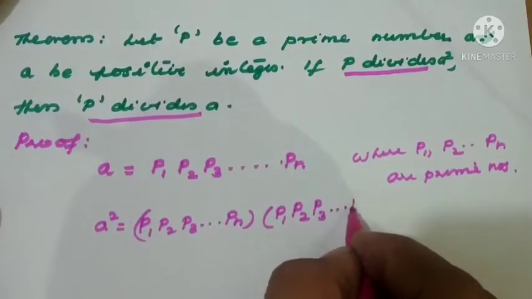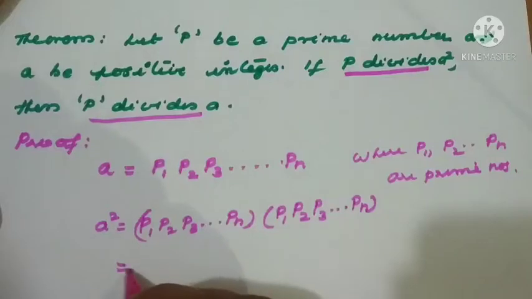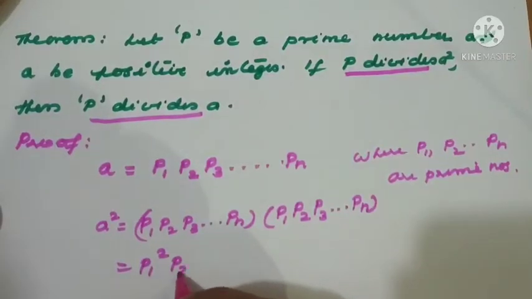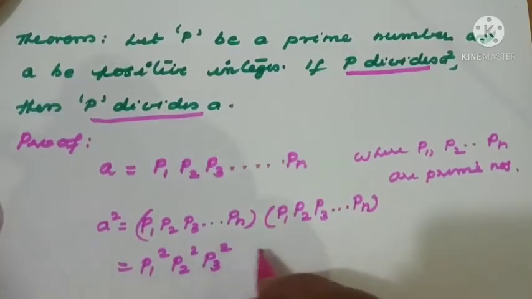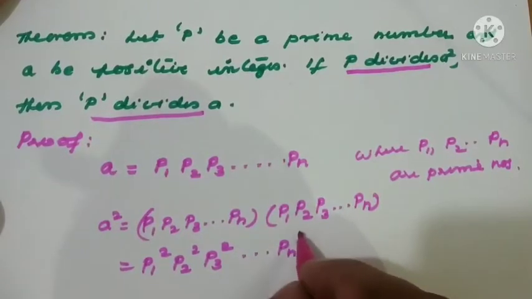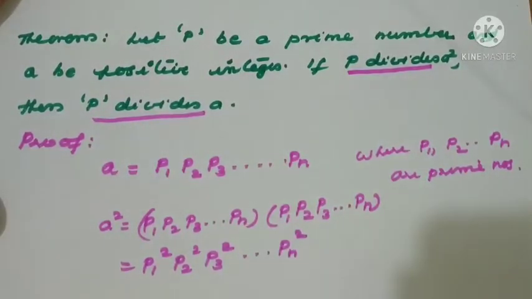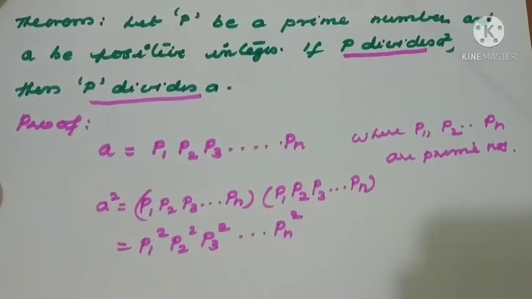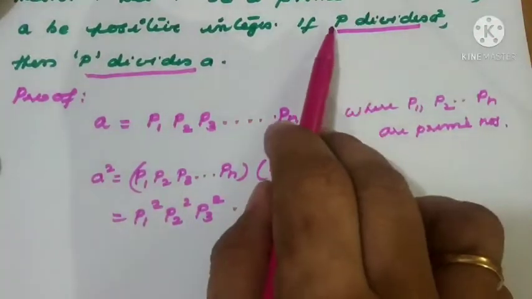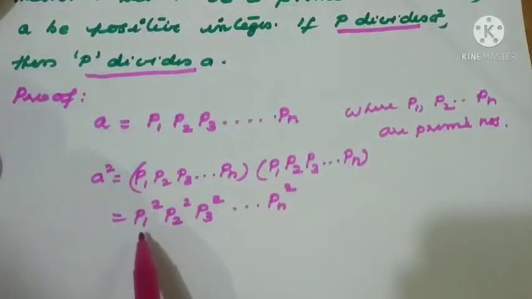So one more time we repeat the prime numbers, that is P1 square, P2 square, P3 square, etc., Pn square.